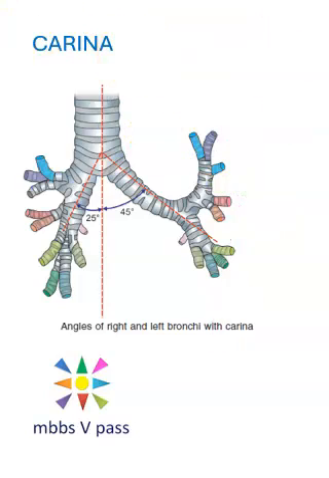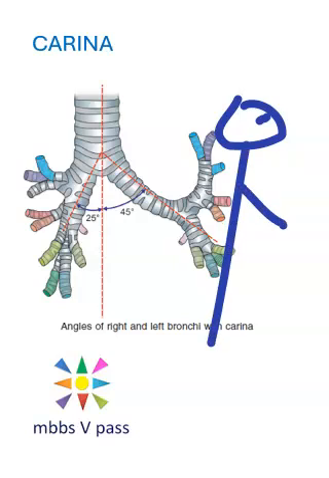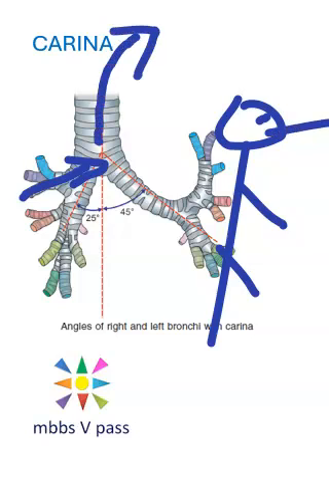So this is postural drainage. Make the person lie on the left side, right? And then what will happen? All the secretions from the bronchial tree will flow towards the carina because of gravity. And then this will stimulate a cough reflex in this person and the sputum is brought out. So this is nothing but postural drainage.